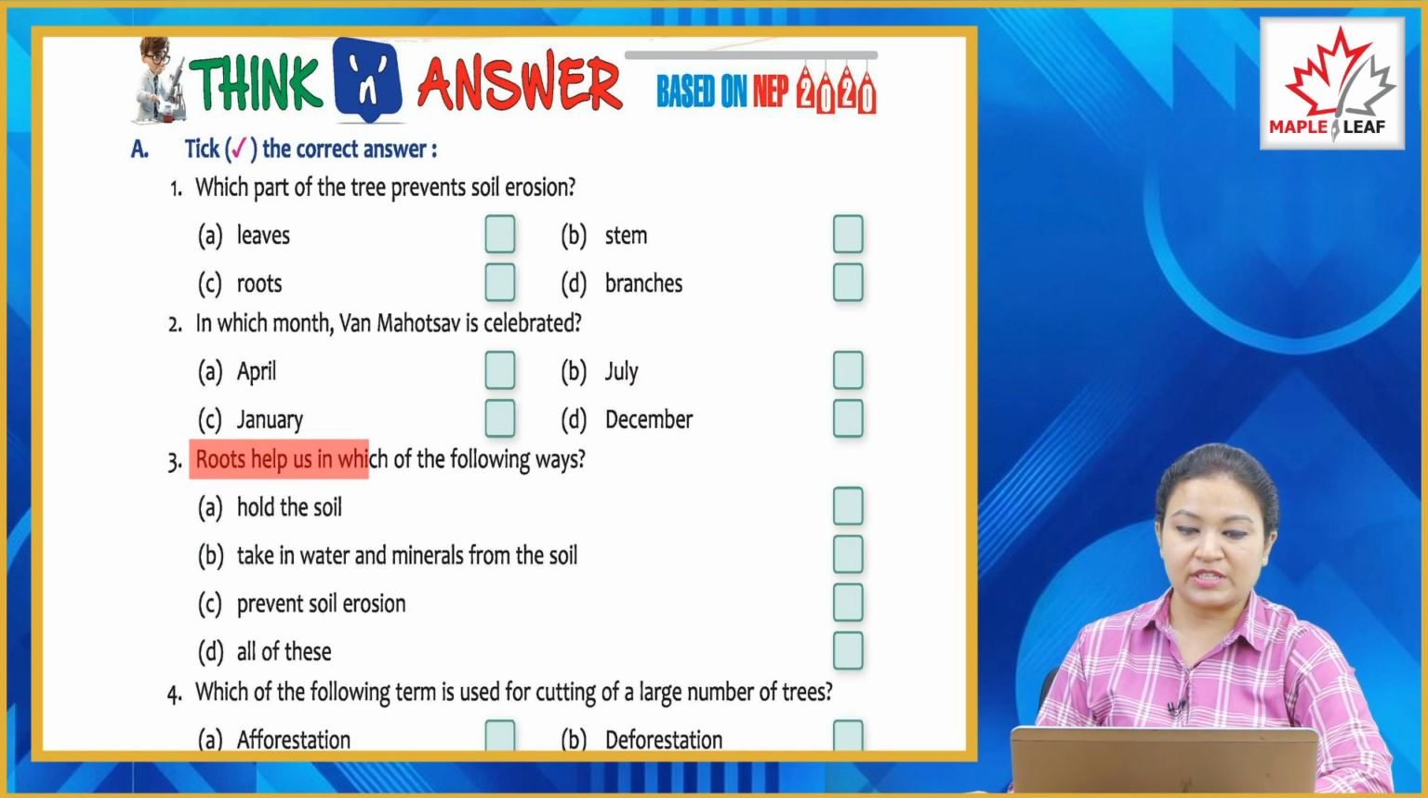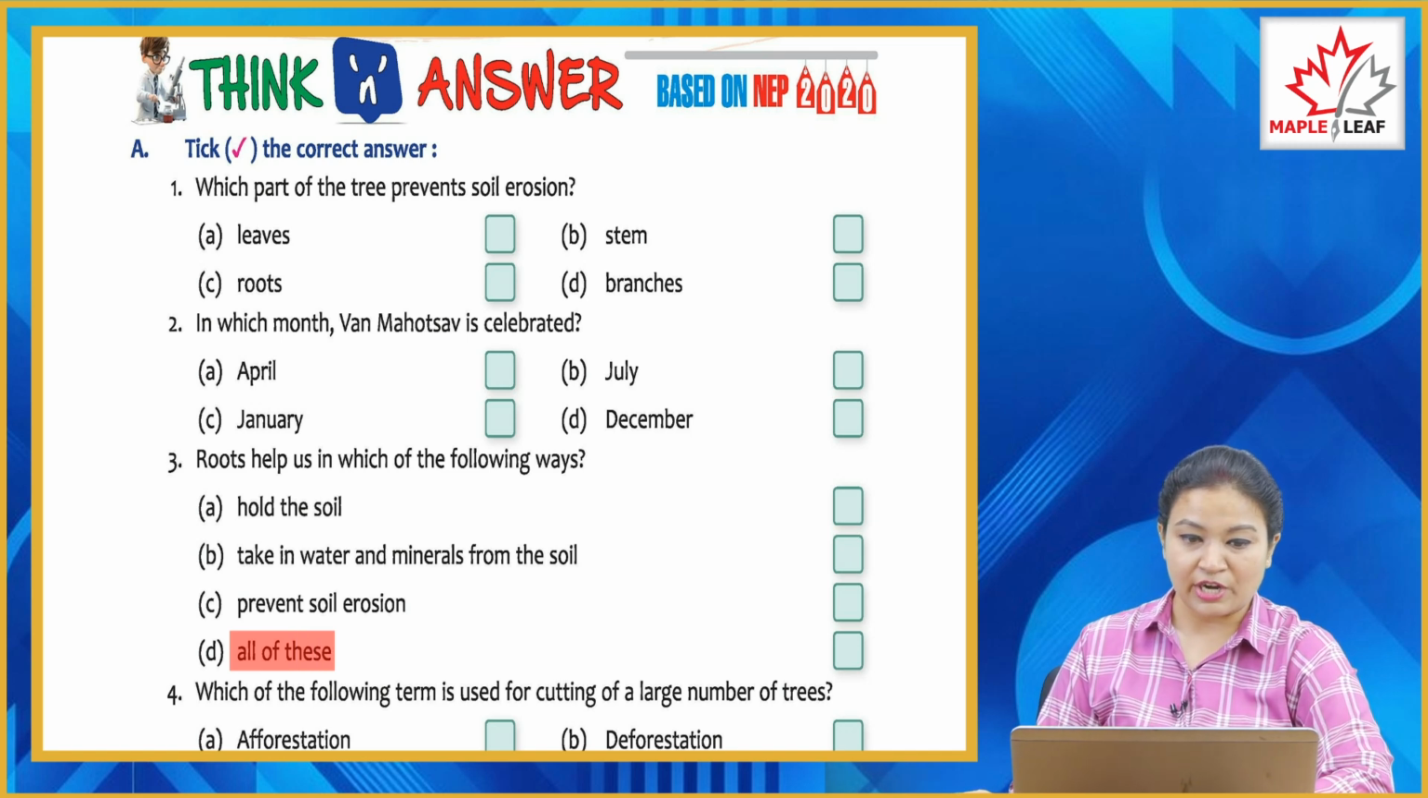Third, roots help us in which of the following ways? A, hold the soil. B, take in water and minerals from the soil. C, prevent soil erosion. D, all of these. So the correct answer is all of these. Roots hold the soil, they also take in water and minerals from the soil, and also prevent soil erosion.